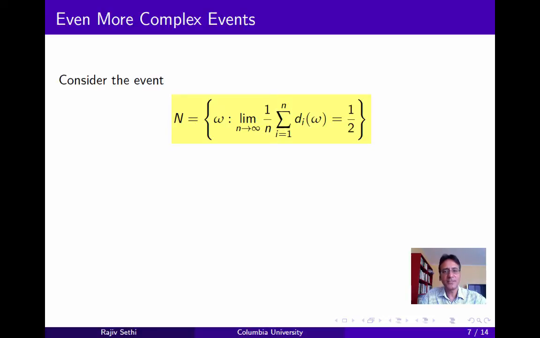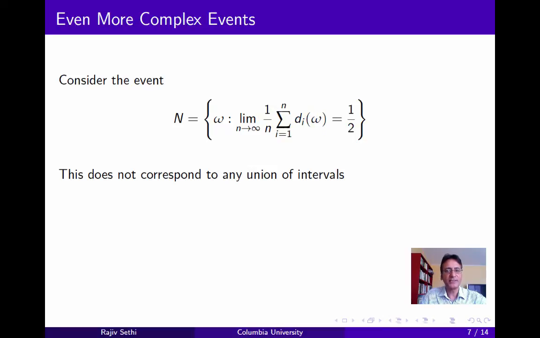So we define the subset N of omega to be the set of infinite binary sequences in which heads and tails appear with equal frequency in the limit. Viewed as a subset of the unit interval, this corresponds to what are called normal numbers. But unlike the events we considered previously, we can't express this as a union of intervals. Now the question is, can we assign a probability to this event? And the answer turns out to be yes, and the probability is in fact 1.